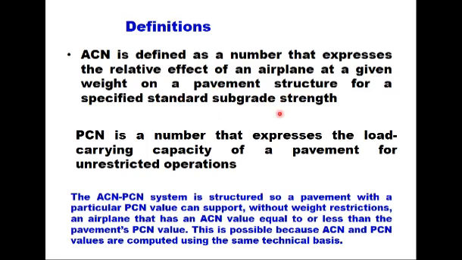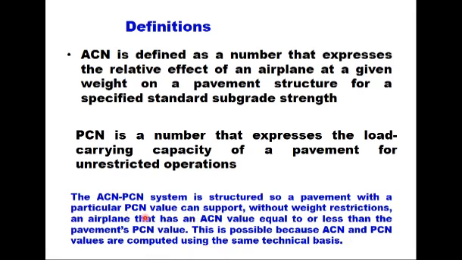The pavement classification number or PCN is a number that expresses the load carrying capacity of a pavement for unrestricted operations. And this ACN-PCN system is structured so a pavement with a particular PCN value can support without weight restrictions an airplane that has an ACN value equal to or less than the pavement's PCN value. Now this is possible because ACN and PCN values are computed using the same technical basis. So the ACN of the aircraft should be less than the PCN of the pavement.